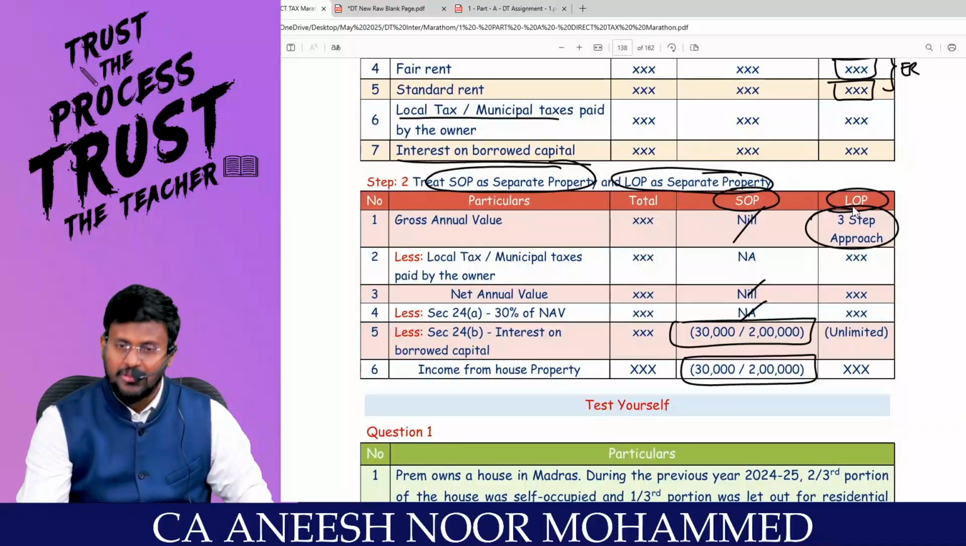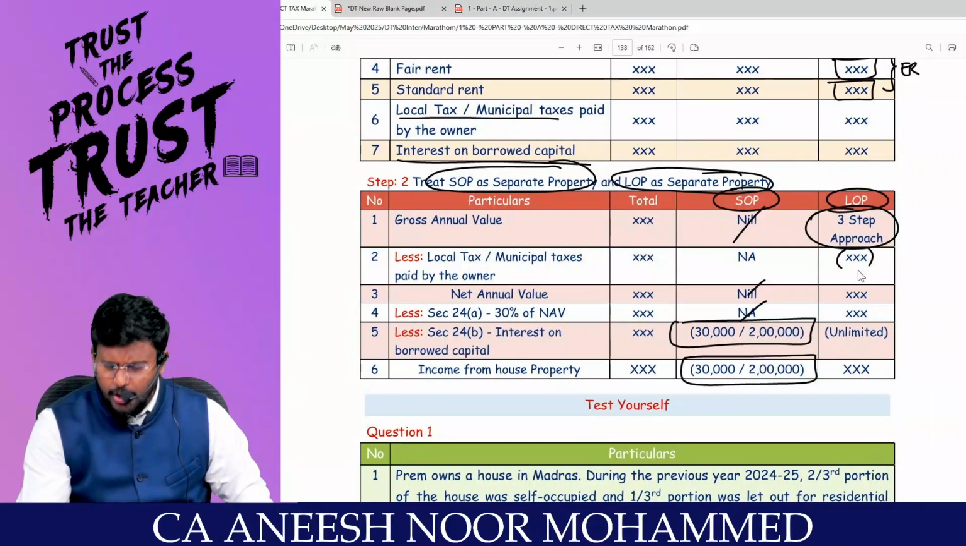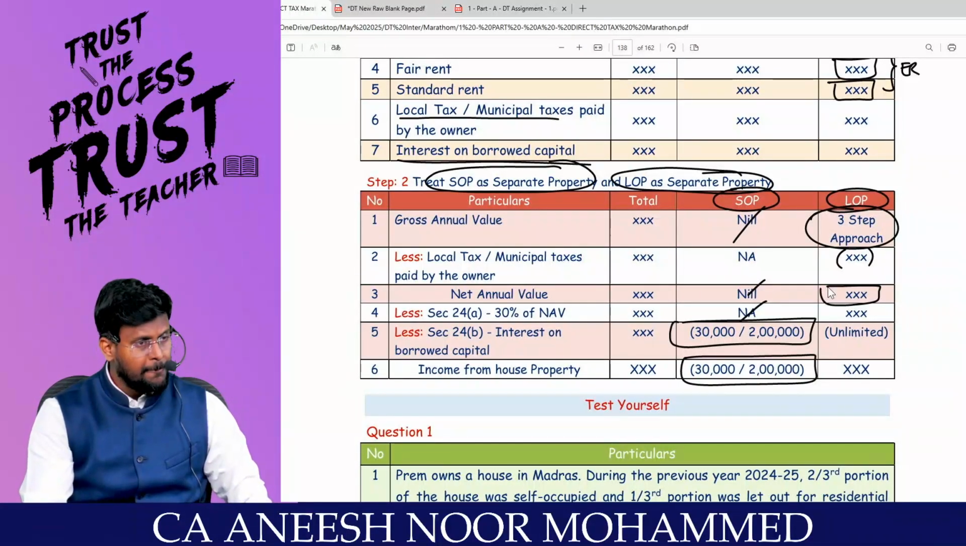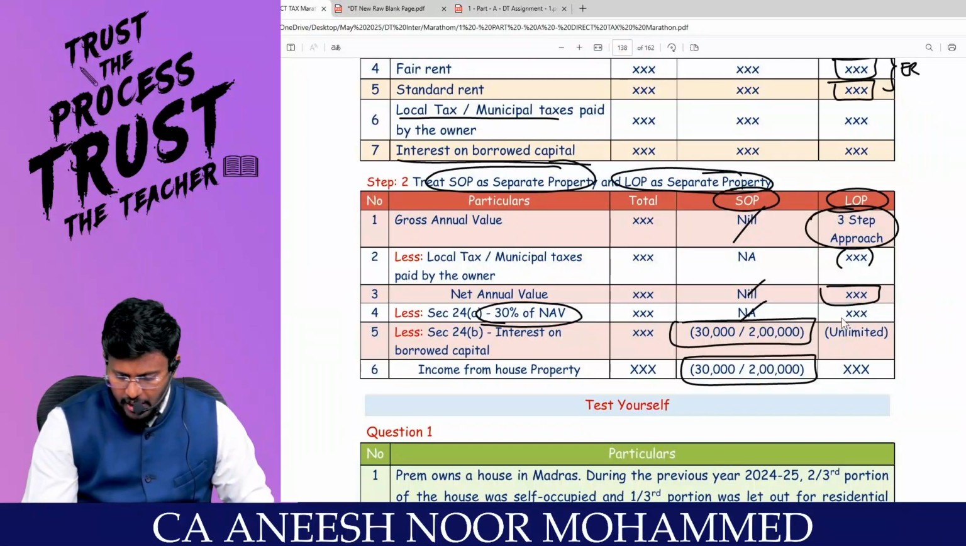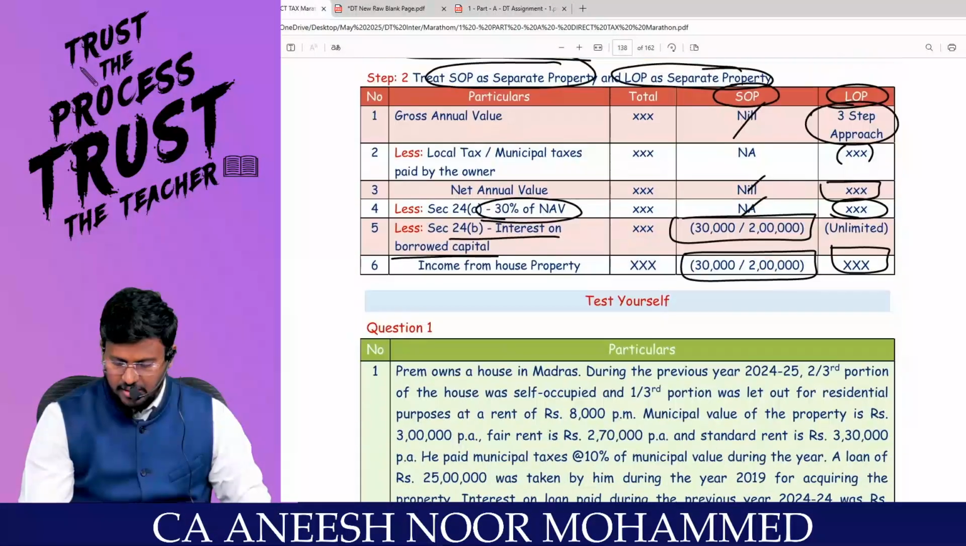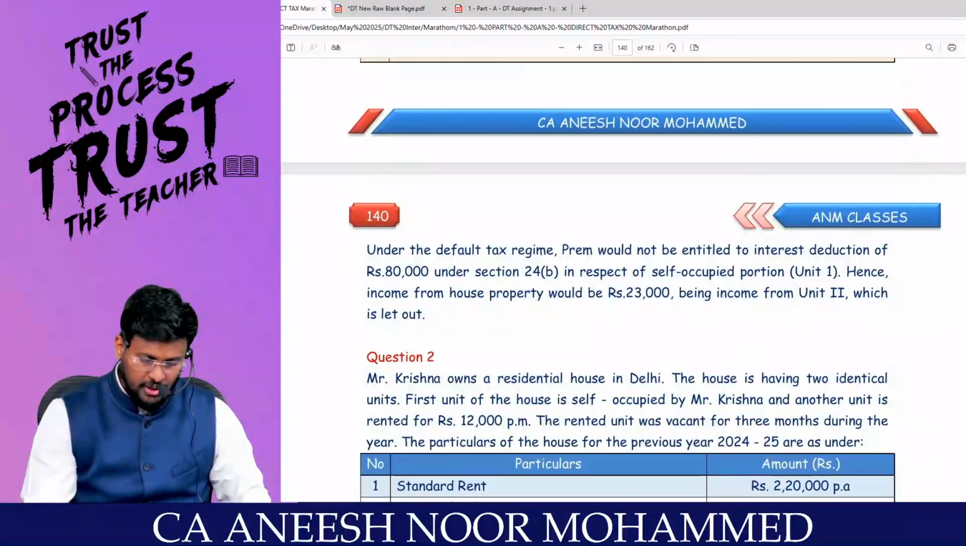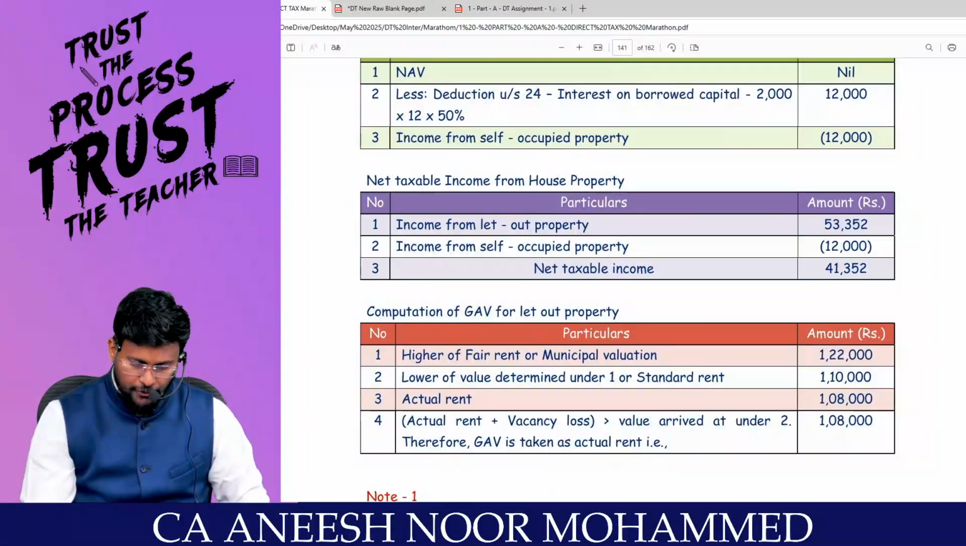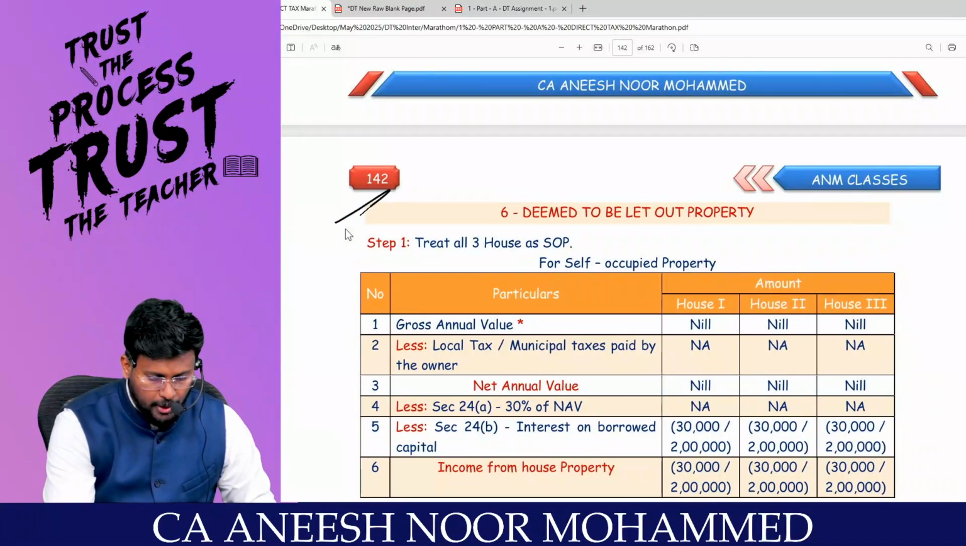Here, for LOP, a 3-step approach we have to apply. You can reduce municipal tax, you will get the answer as NAV. Then you can reduce 30% of the NAV, my dear lovable students. You will get the interest on what capital? Borrowed capital. You will get the answer as income from house property. That's it with regard to that part also. So we have done with 5 types of house property. We are moving into the last one. What are the 5?